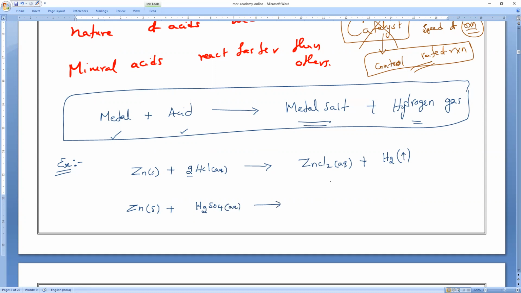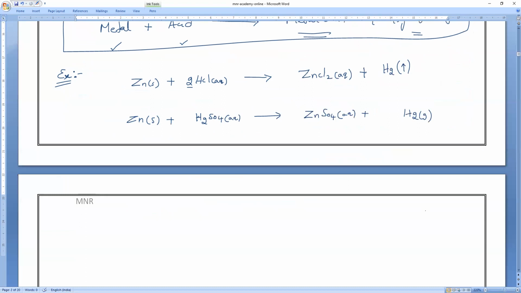Aqueous. Aqueous state. So what salt will come? Everybody, zinc will give ZnSO4, zinc sulfate. That is also in aqueous state. Plus we are going to get what gas? Hydrogen. I have taught you ten times in today's class itself. If acids want to take part in the reaction, they must be in what state, guys? They must be in aqueous state. They must dissolve in water.